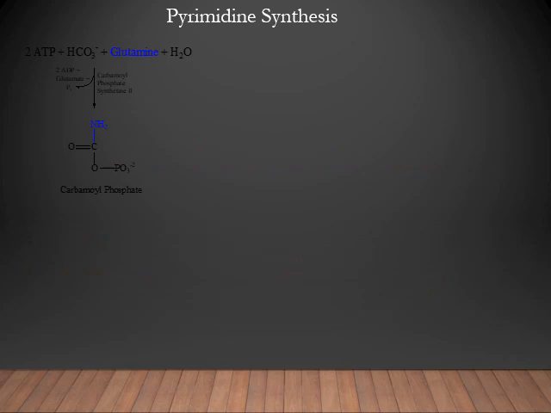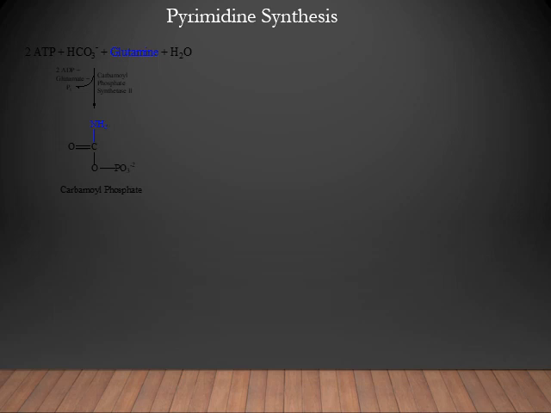Now let's go into detail about the de novo biosynthesis of pyrimidine nucleotides. The first reaction is the formation of carbamyl phosphate from the amino acid glutamine, which contributes the N3 nitrogen of the pyrimidine ring system. It requires ATP and carbon dioxide. The reaction is catalyzed by a cytoplasmic enzyme, CPS2, carbamyl phosphate synthetase 2.